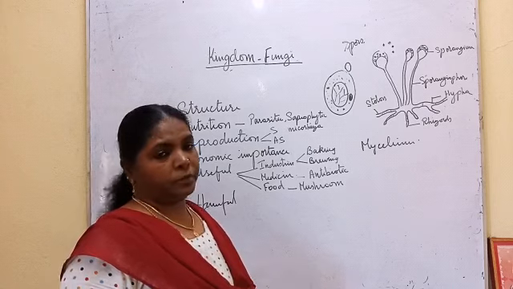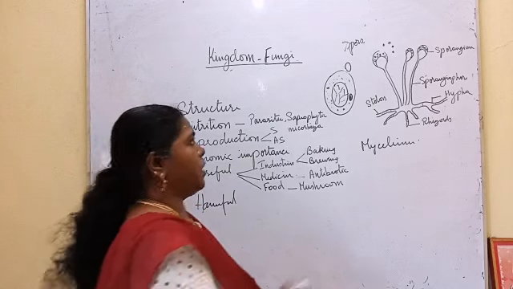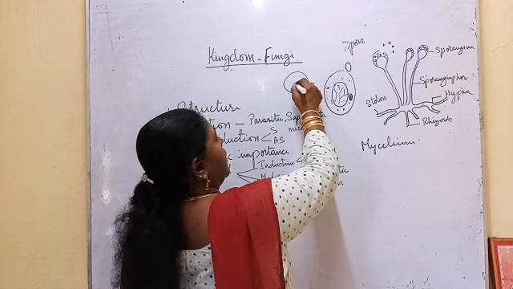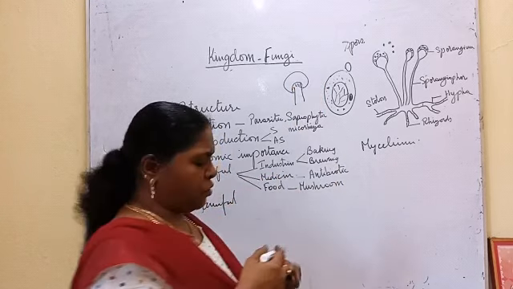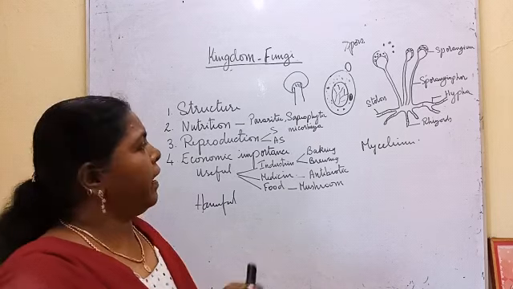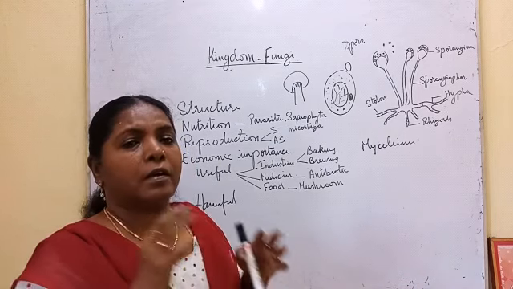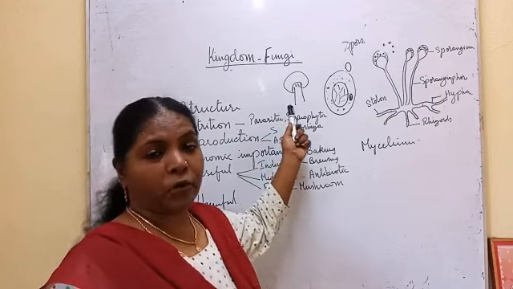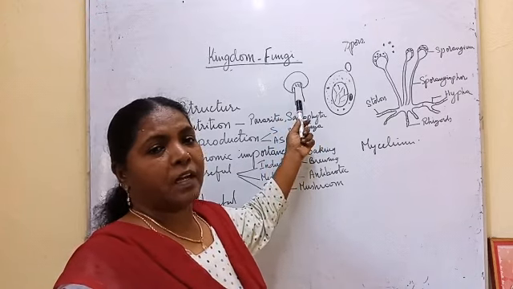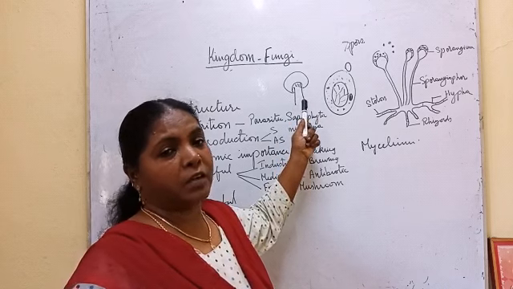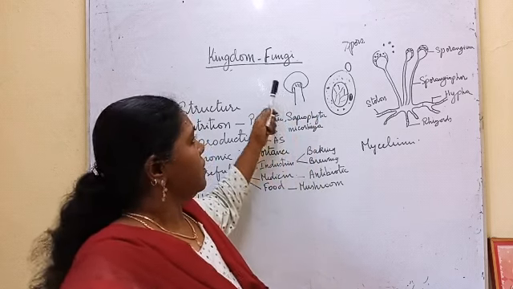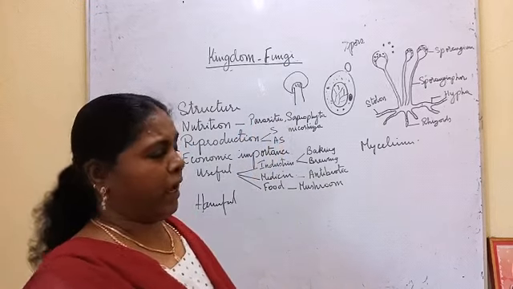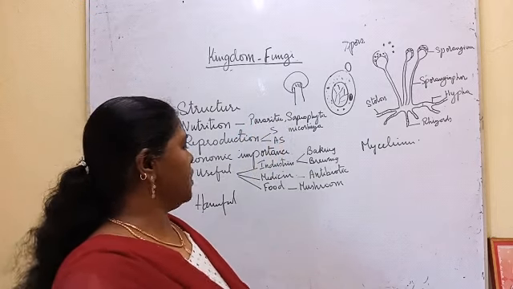Then in food, mushroom. Mushroom is nothing but a fungus. They cultivate mushrooms, collect, package and sell them. This mushroom contains more protein and calcium, and it maintains our immunity. Okay, so this one is nothing but a fungus. Agaricus. Food is mushroom.